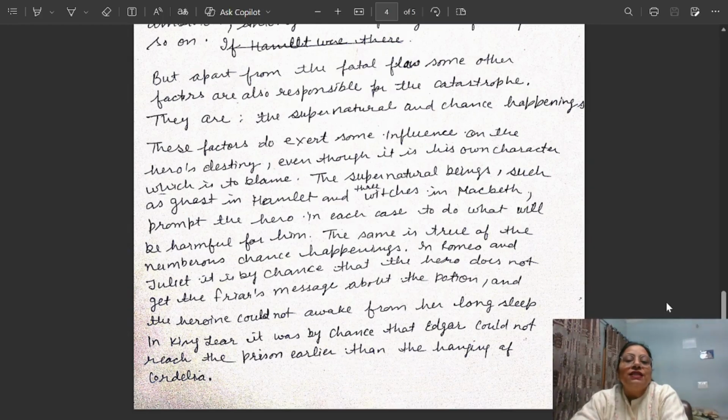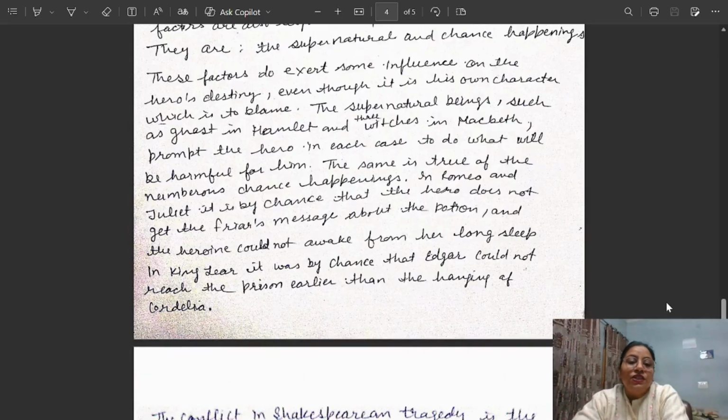It is by chance that the hero doesn't get the friar's message about the potion, and the heroine couldn't awake from her long sleep. In King Lear, it was by chance that Edgar couldn't reach the prison earlier than the hanging of Cordelia. So these are the common factors. These are the supernatural or the chance happenings through which we can say tragedy occurs.